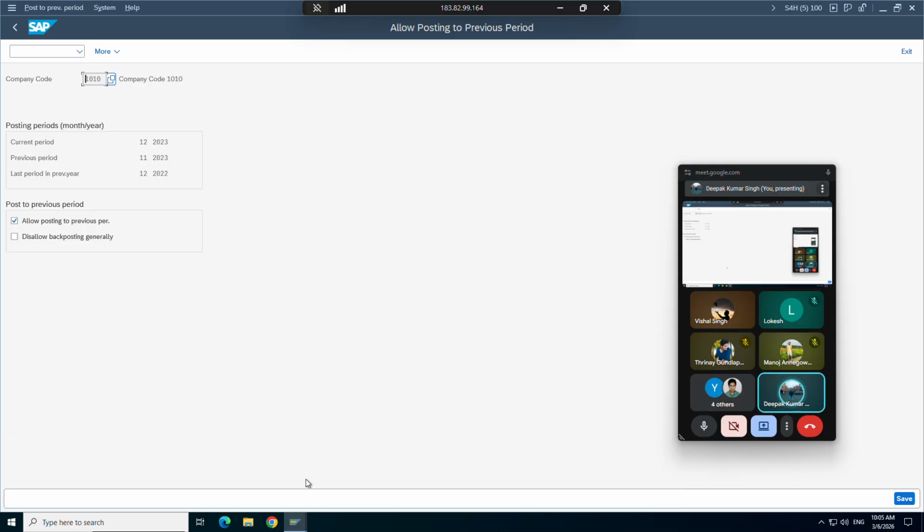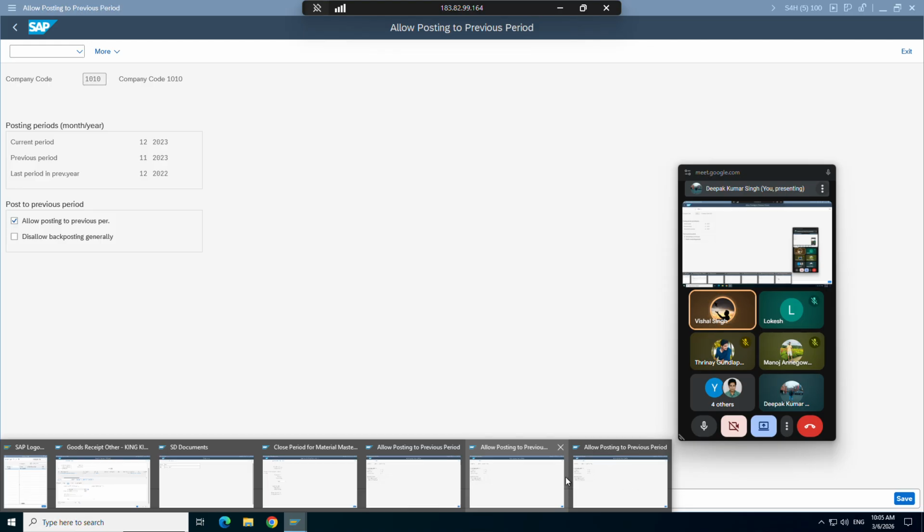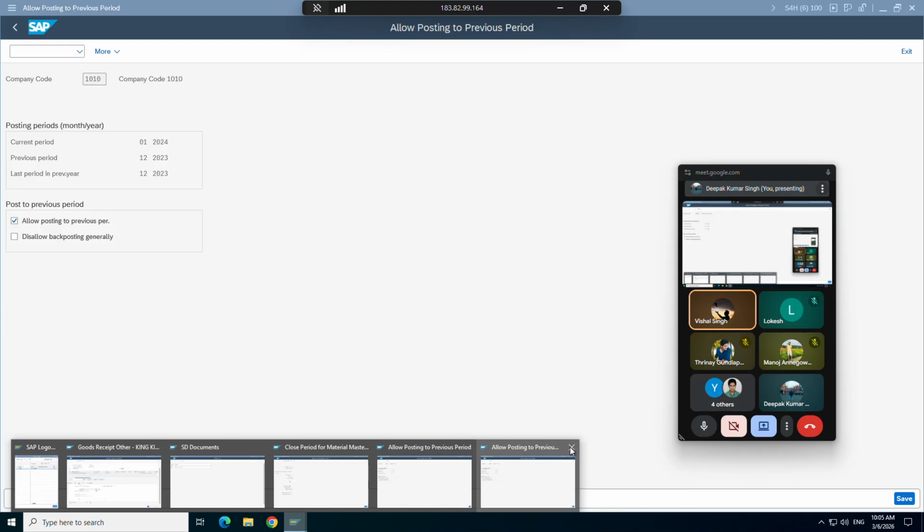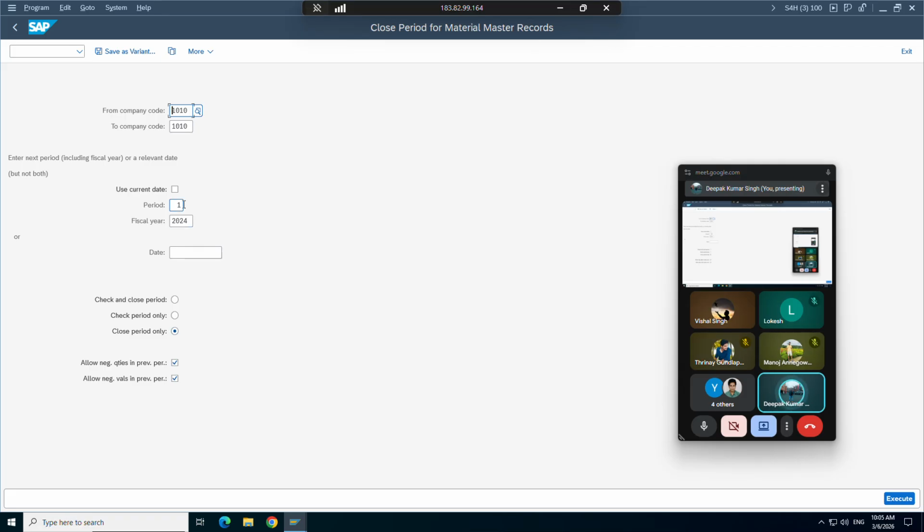So let's try. Yeah, now it has moved. It has moved, no? Okay. So this is, as I said, completely a finance thing, so we don't bother much actually.